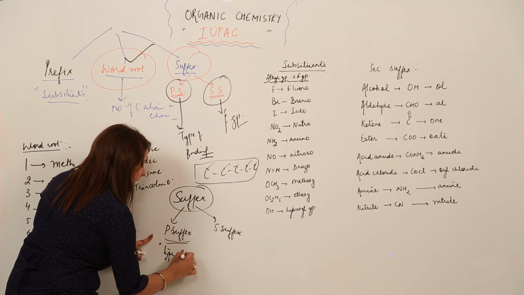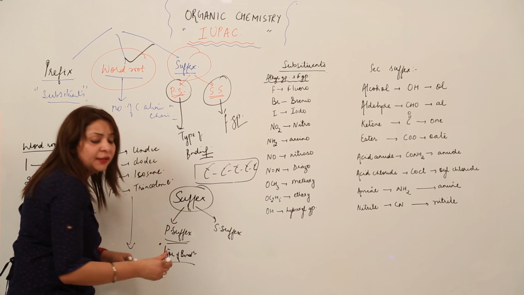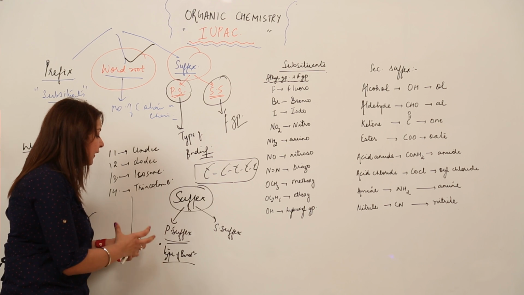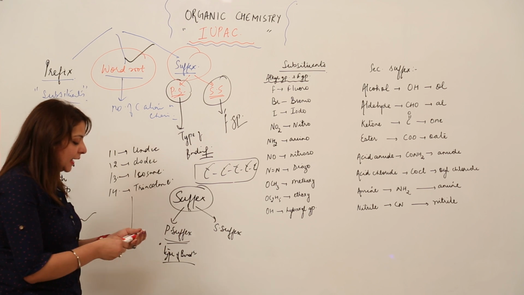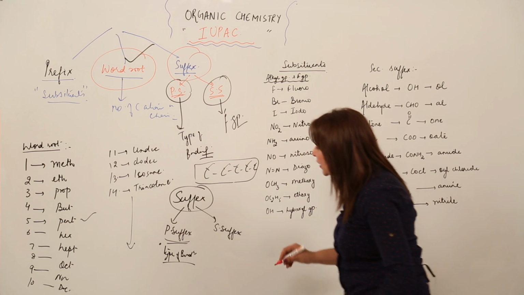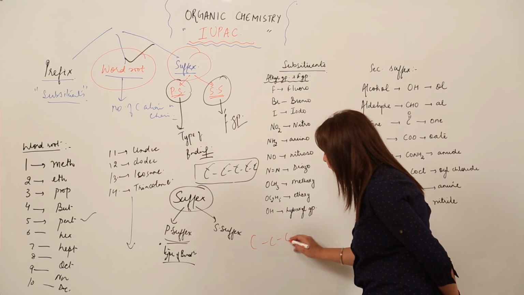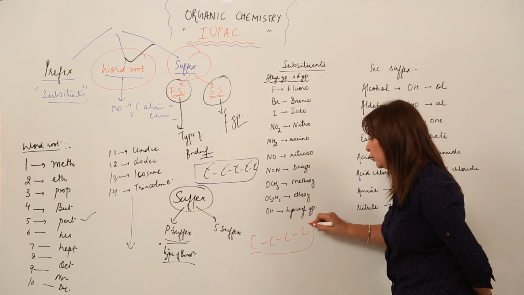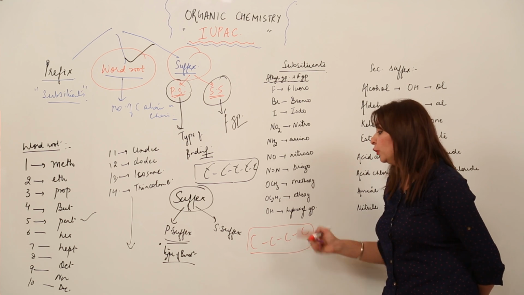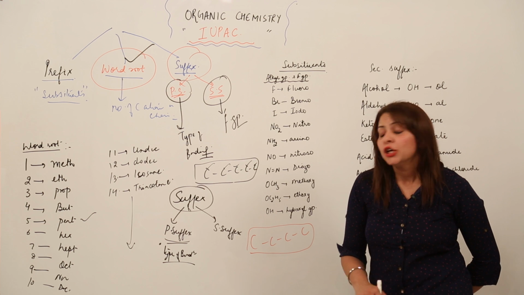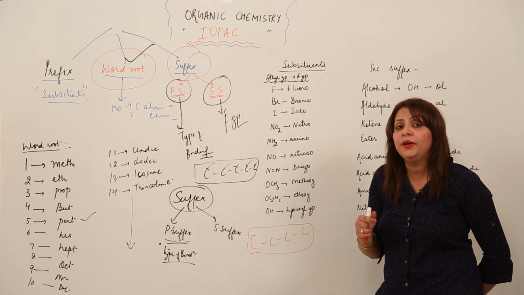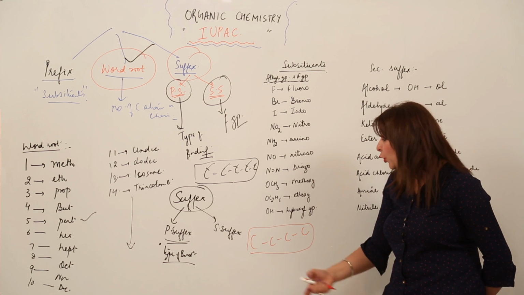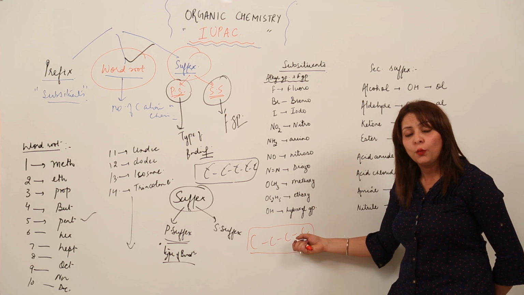I'll give you an example. We'll be doing the rules as well, but for this moment, to help you understand this concept, I'll give an example. So look at the board. Suppose I give you a compound, and I ask you what will be the primary suffix for it. You must know that the primary suffix indicates the type of bond. So what kind of bond do you see in this? Tell me, what kind of bond?